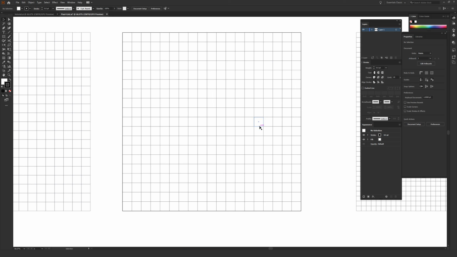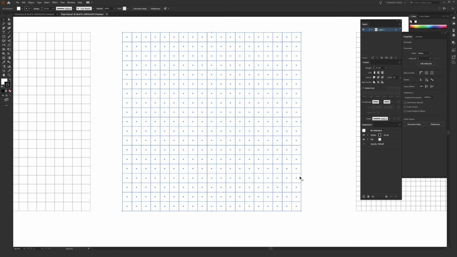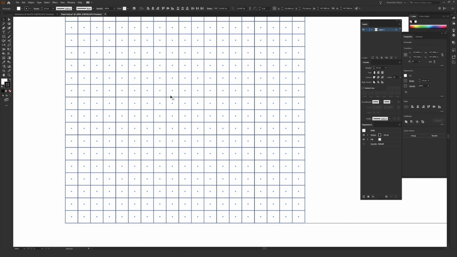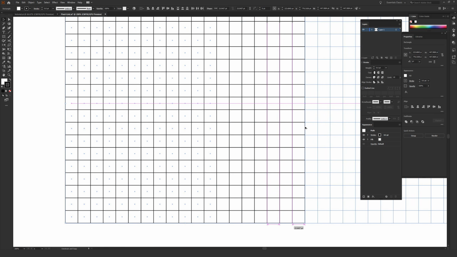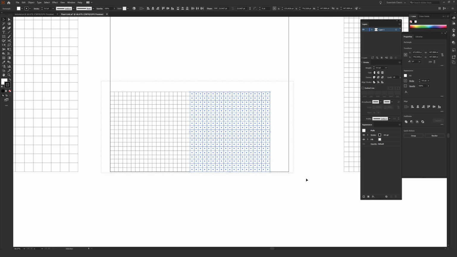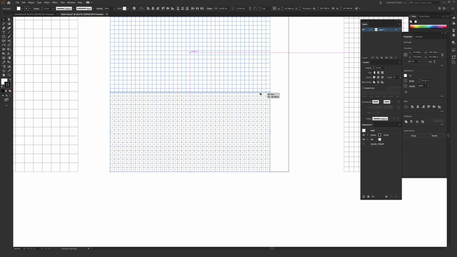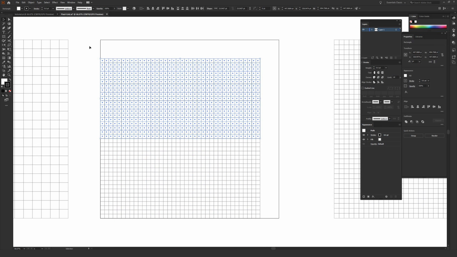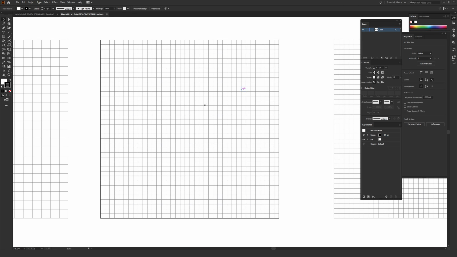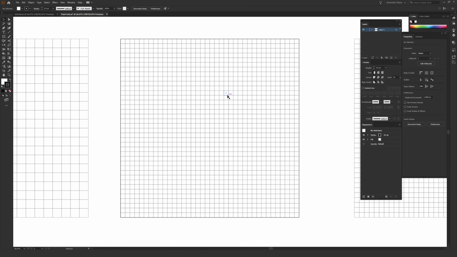And if you very quickly want to add a bunch more pixels to work with, you can just select the entire thing, shrink it down a little bit, and essentially do the exact same step we did before. So go over to the corner until you see path, hold Alt or Option, and then drag it over until you see that it's perfectly aligned. It'll probably want to snap into place. Then you can let go, and then just do the exact same thing vertically. So once you get the hang of building a grid like this, it's extremely fast to do. And if you're using smart guides, it's pretty much always done pixel perfect, which is just a perk to using that. So now we have the overall grid of pixels.